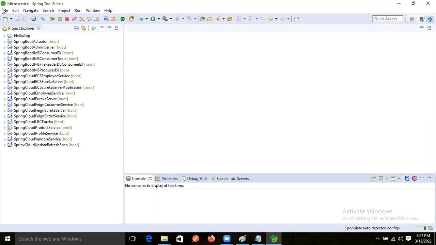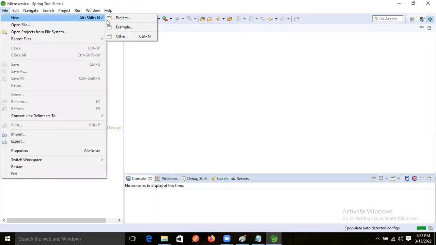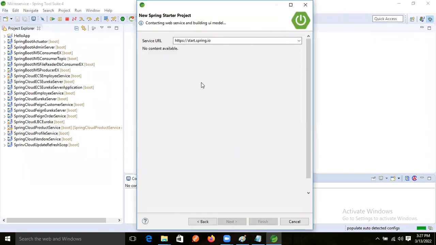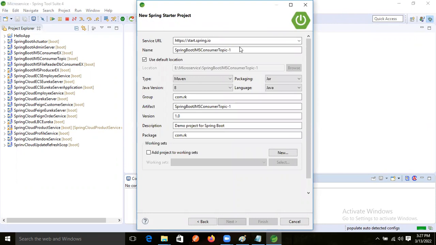So go inside that file, create one project, take Spring Starter project. Next. Here let's give the name. What we decided to give the name: Spring Boot Kafka service. Okay, everything is fine.